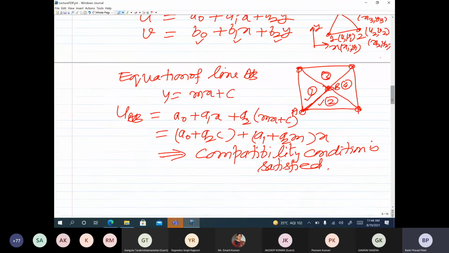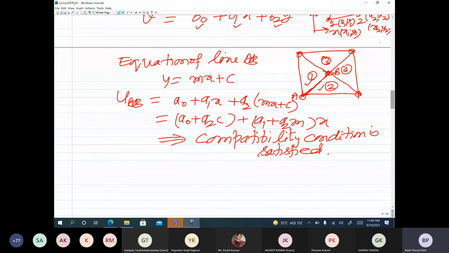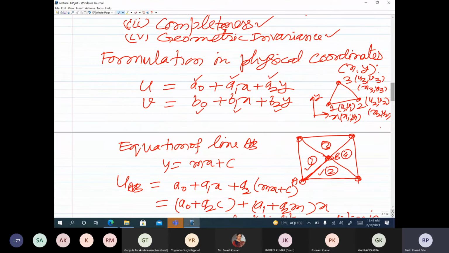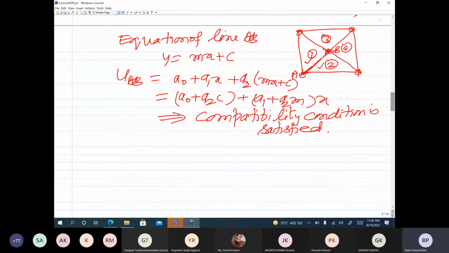Of course, the rest of the formulation I am not discussing. I suppose somebody would have discussed the constant strain triangle. What you do is you express a0, a1, a2 in terms of u1, u2, u3, and b0, b1, b2 in terms of v1, v2, v3. Then you get the u and v in terms of area coordinates, and then substitute this approximate solution in the total potential energy functional and take the variation of that equal to 0. From there you get the element level governing equation, and then you assemble and solve the problem.